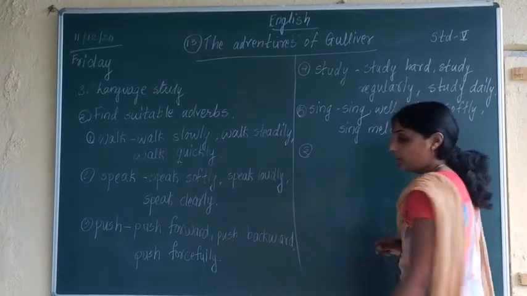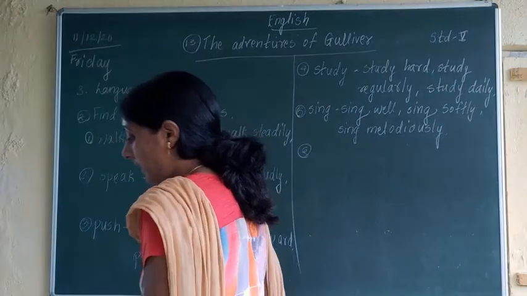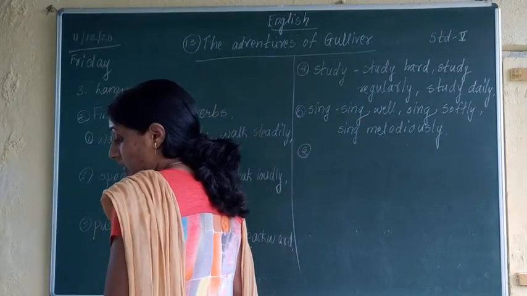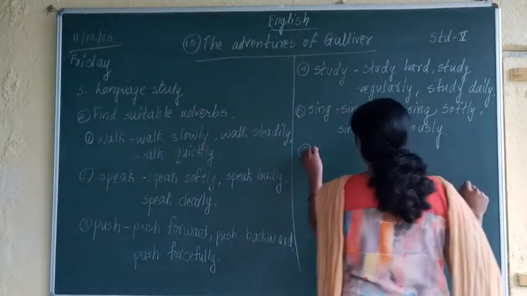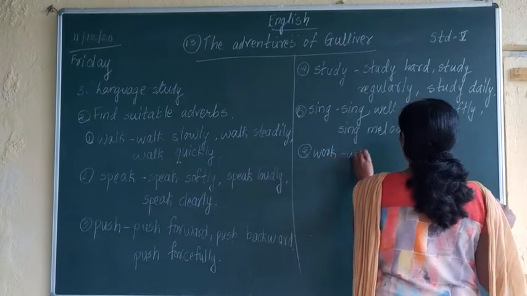What is the sixth example? Work. So we can write work hard, work honestly, work tiredly.